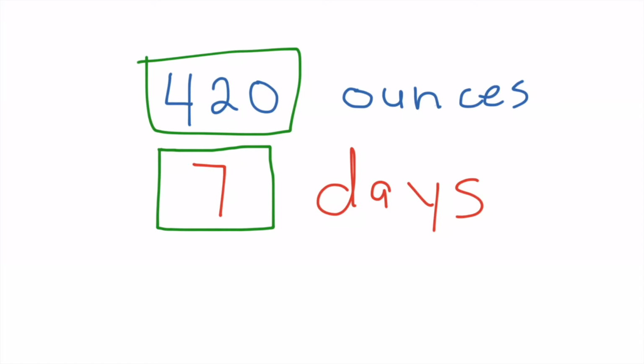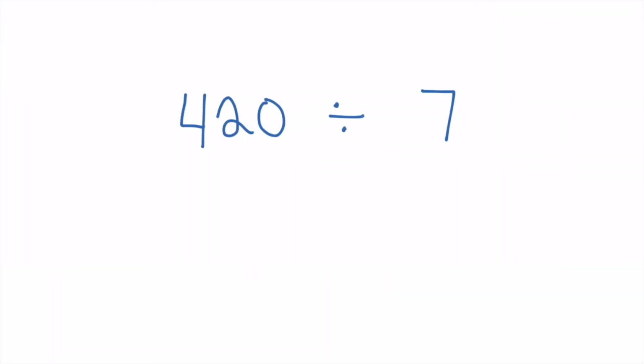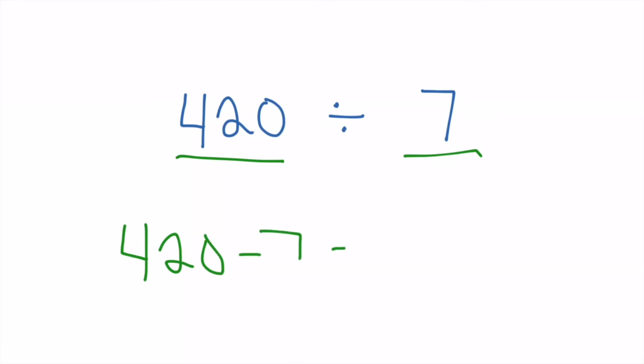So, what I noticed was that sounded like division, because I'm splitting up those 420 ounces over the course of 7 days. Now, when we're thinking of division, that's really the same thing as repeated subtraction, or in other words, taking 420 and subtracting 7, and then subtracting 7, and then subtracting 7 over and over, and seeing how many times we could do that.